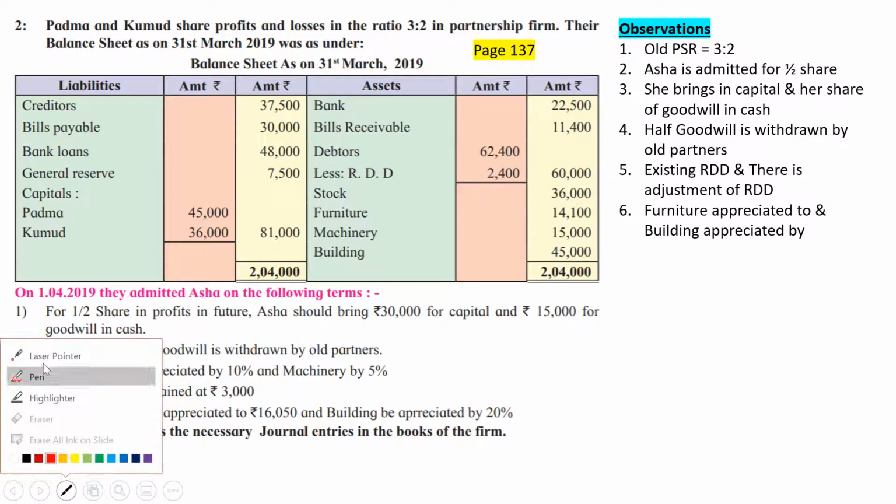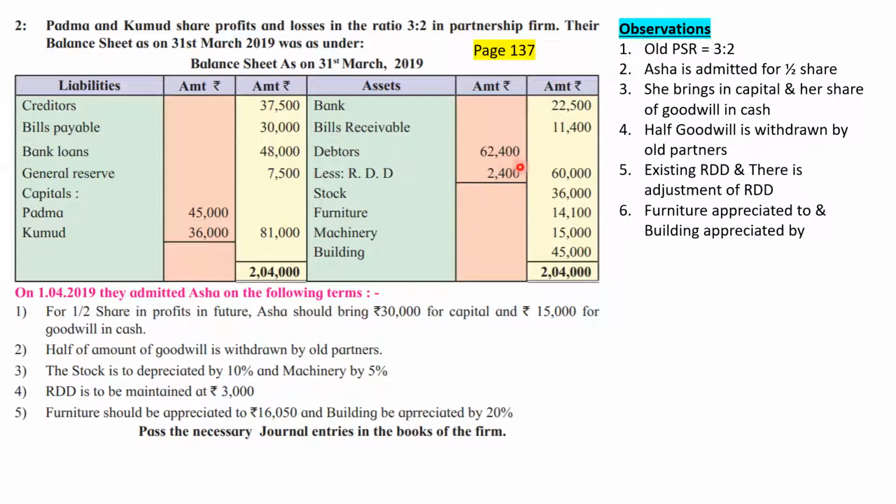Be careful. 2,400 is the amount of RDD on which date? 31st of March 2019, and they are asking us to do all the different things on 1/4/19, and on that day they have already told that RDD is going to be maintained at 3,000. That means this RDD is no longer going to remain as it is. It is going to change. So I am not writing 2,400 in the closing balance sheet. I hope everybody is clear. Don't get confused. This is the existing RDD for which there is an adjustment. That's why we are not writing 2,400 in the closing balance sheet.